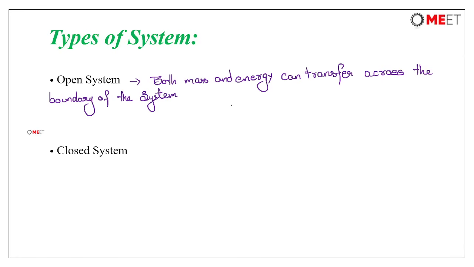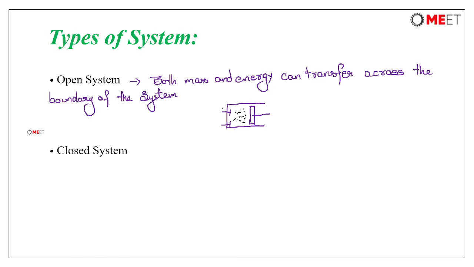Suppose you consider a piston cylinder arrangement like this, which has an inlet valve and exhaust valve. A certain amount of gas is present inside this, so a certain mass of gas is present in this.